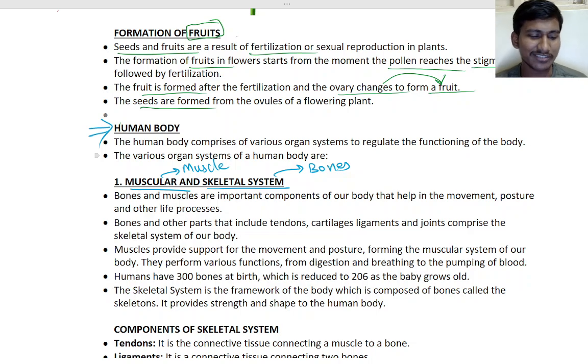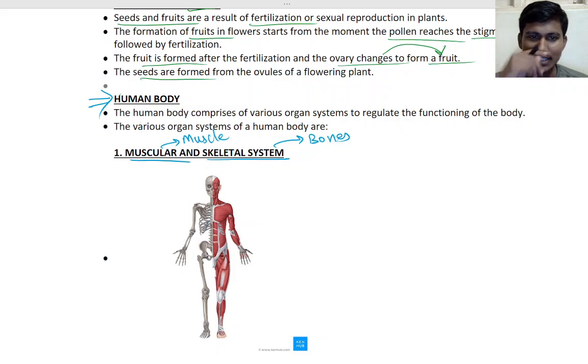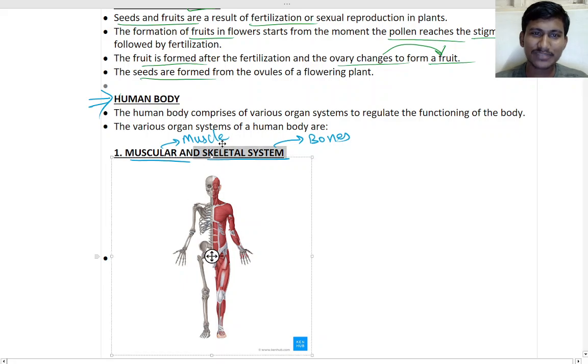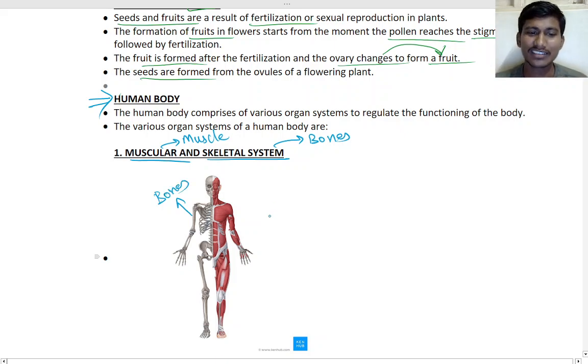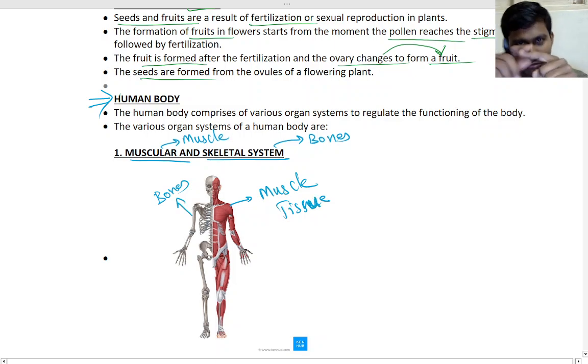Or should I show it? So you can see it. We have bones. These are the bones. Bones are connected by what? Tissues, that is muscle tissue. Now when you move your finger, how do you move it? Will the bone move automatically?